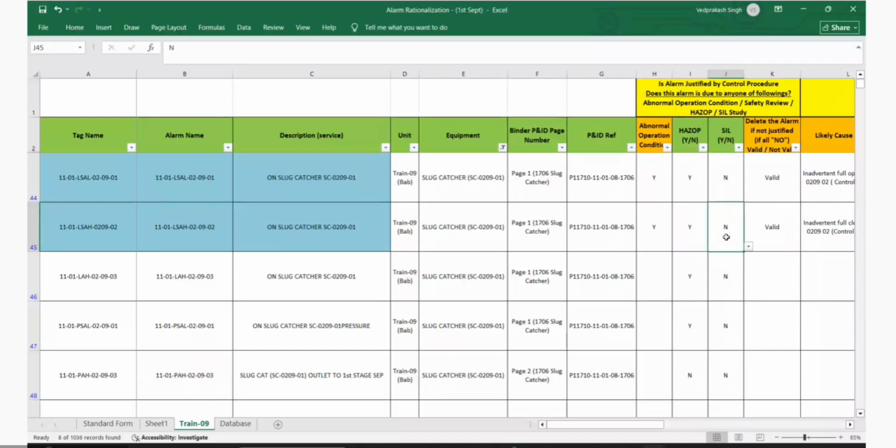Yes, because we are discussing the alarm. So what about ASAP? Yes means it is part of ASAP. This has been considered in HAZOP, LSAH. It is part of the safeguard in HAZOP, right? The safeguard in HAZOP would be deemed as a safeguard. Since this was the same transmitter, probably they might not have considered it as an IPL. So no problem, because we need only one yes to be valid.